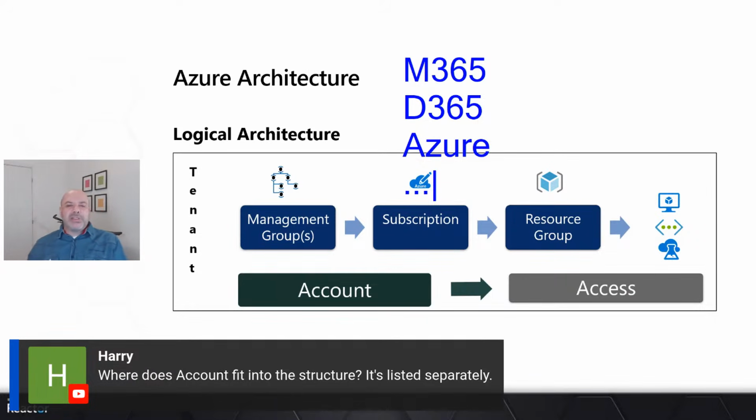The first time you sign up for any of our services, we will go and create an Azure AD, an Azure Active Directory, which is where your accounts get stored.